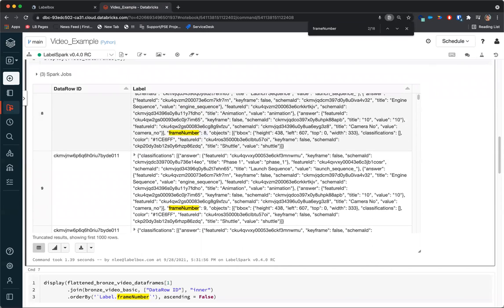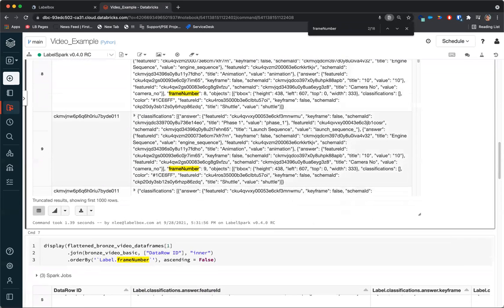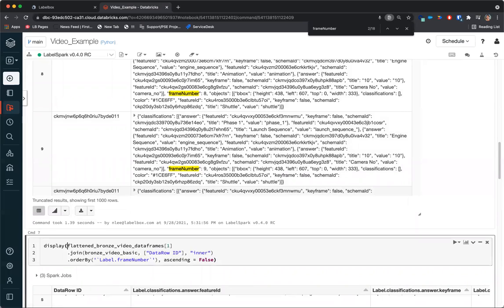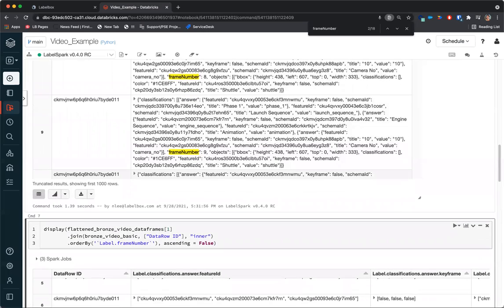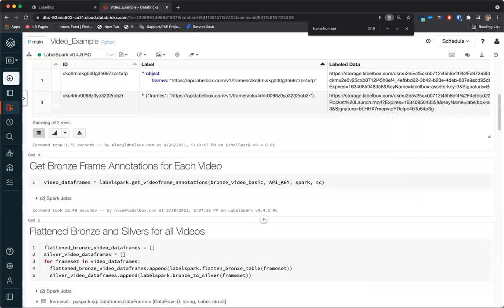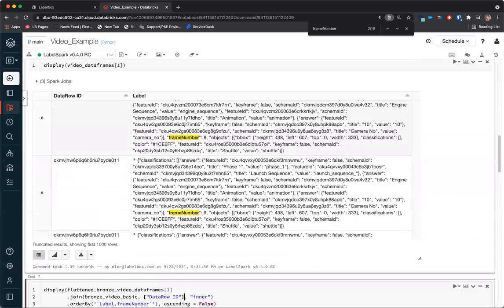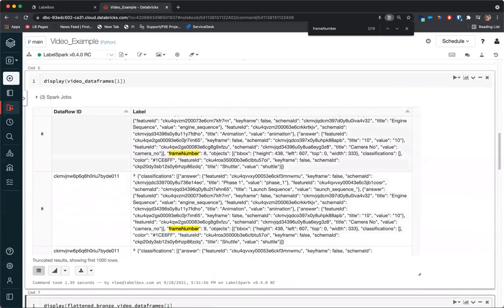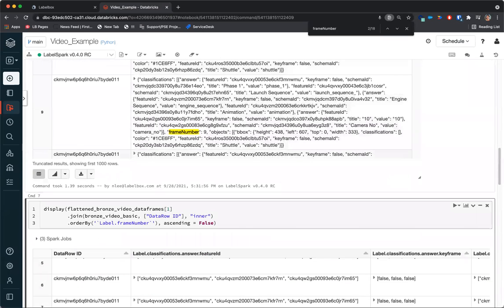So this is pretty handy, and we can store this in our data lake. But the bronze and silver table methods that we include with the connector library can refine this a little bit further, so it's a little easier to work with. So I'm just going to show you what this looks like if I have my flattened bronze table and I join my row on the data row ID from the original bronze table list up here. This will allow me to get the data row ID attached to every single annotation. So I'm just going to run that.